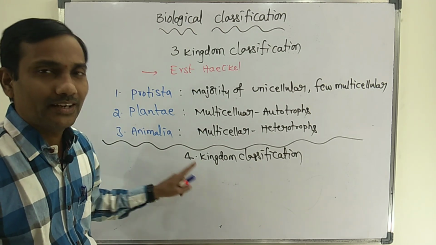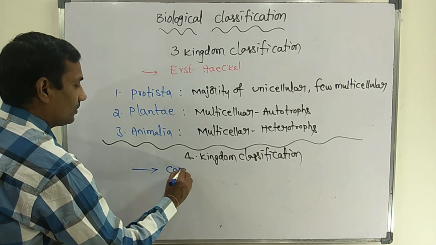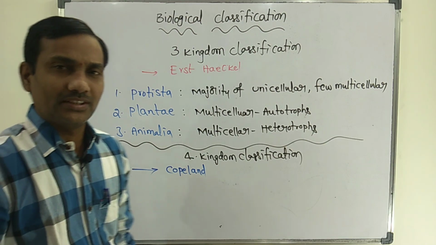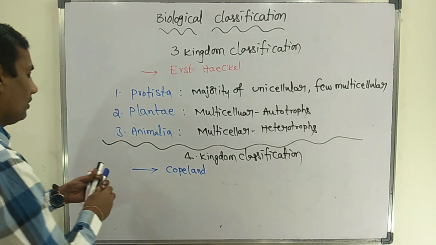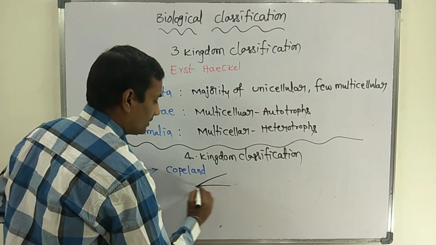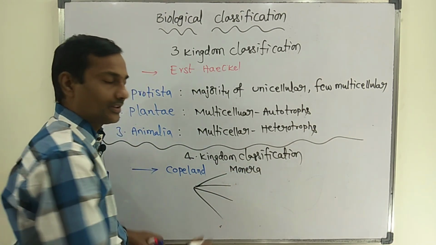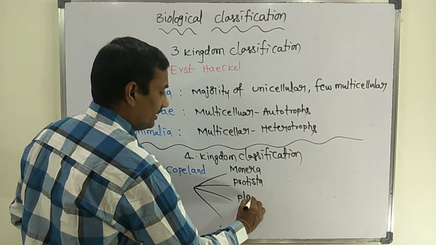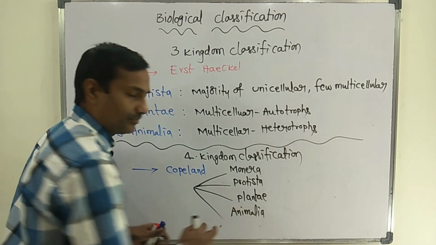According to Copeland's four kingdom classification, all organisms are divided into four kingdoms: the first is Monera, the second is Protista, the third is Plantae, and the fourth is Animalia.